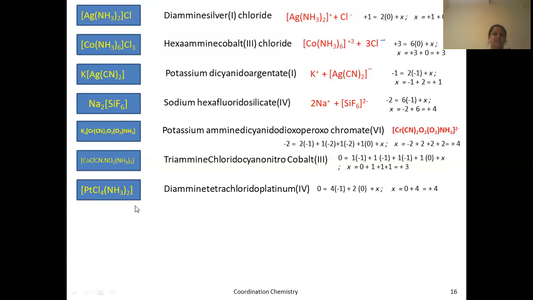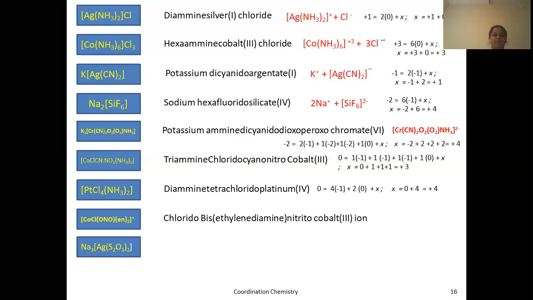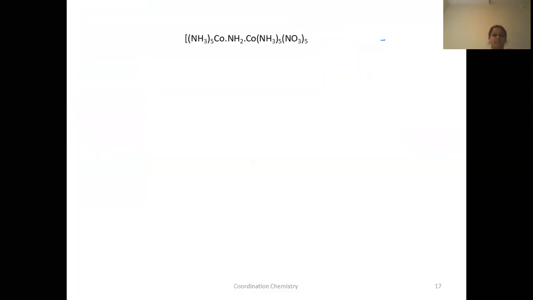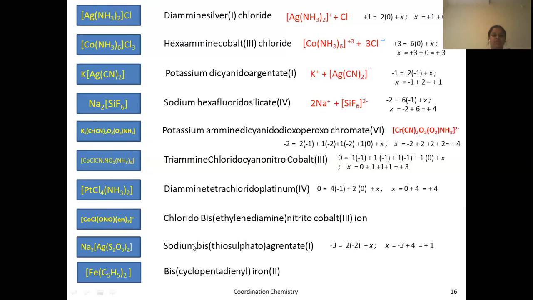See here, ammine and chloro are there. 2 ammines are there. Diammine, tetrachloro, platinum. The charge here is 4. Here sodium, first write here, there is no space. Chloro, nitrito is there, and ethylene diamine.